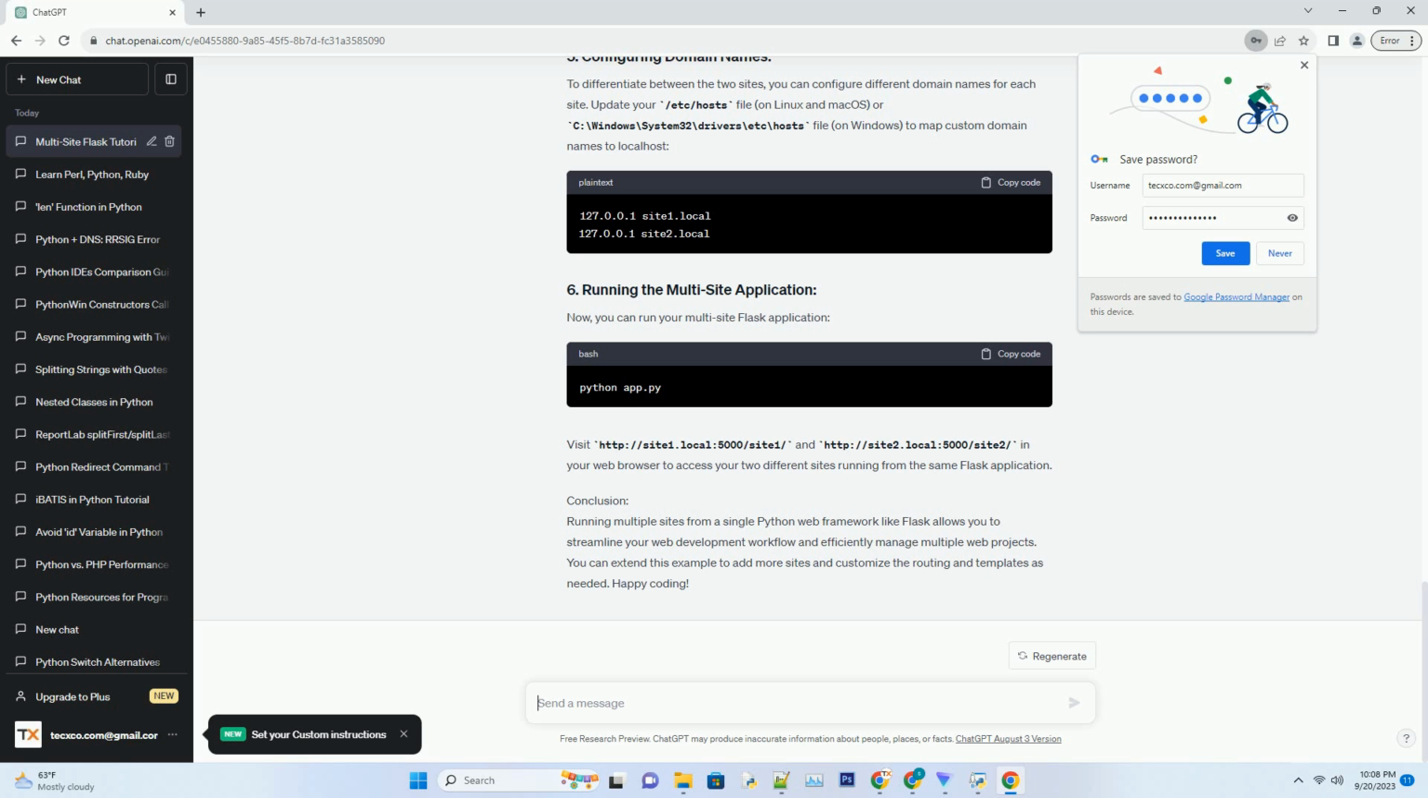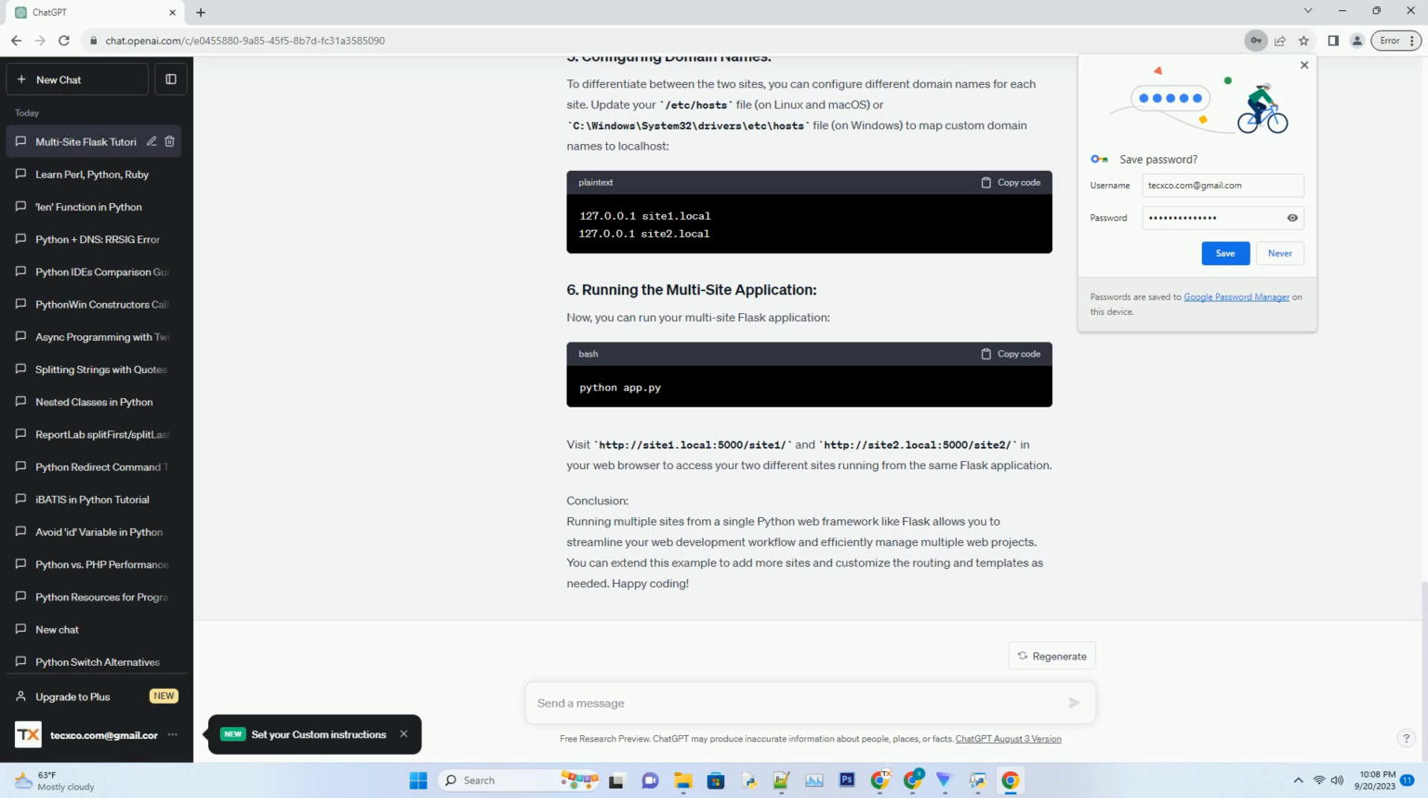Update your /etc/hosts file, on Linux and Mac OS, or c://Windows/system32/drivers/etc/hosts file, on Windows, to map custom domain names to localhost. Now, you can run your multi-site Flask application.